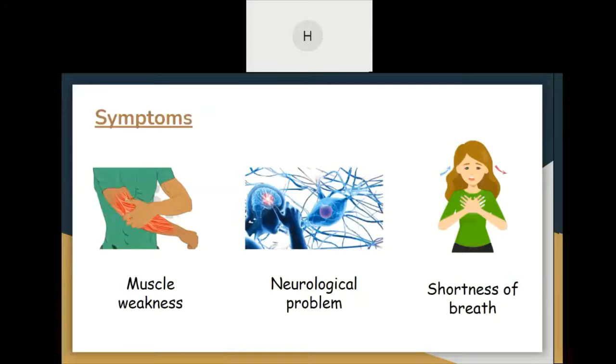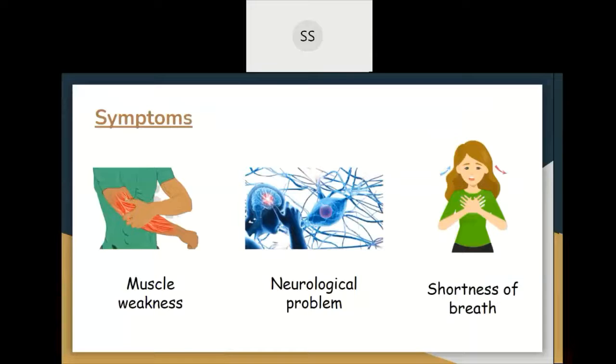Alright, so next I will be presenting on the symptoms, diagnosis, and also treatment that can be applied for mitochondrial disease. As we can see here, there are many symptoms of this disease and they can range from mild to severe. Some examples of the symptoms are muscle weakness, neurological problems, and shortness of breath.